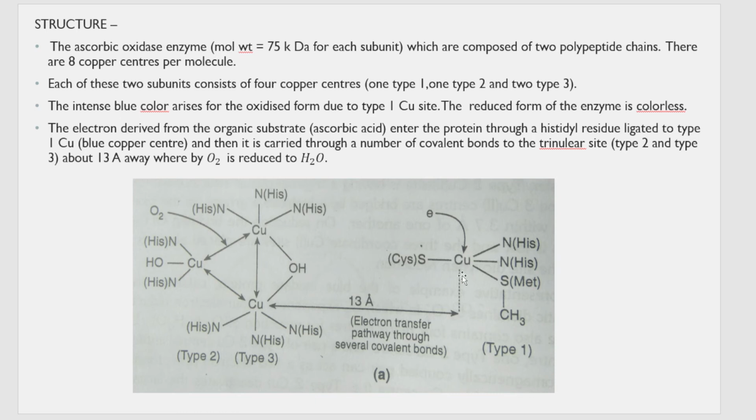Then it is carried through a number of covalent bonds to the trinuclear site. This trinuclear site contains three copper atoms and is about 13 Angstrom away, and here oxygen comes and gets reduced to water. So the electron given out by ascorbic acid enters from here, then through different covalent bonds it travels around 13 Angstrom, because type 1 is around 13 Angstrom away from this trinuclear site. The trinuclear site is where O2 enters and gets converted to water.